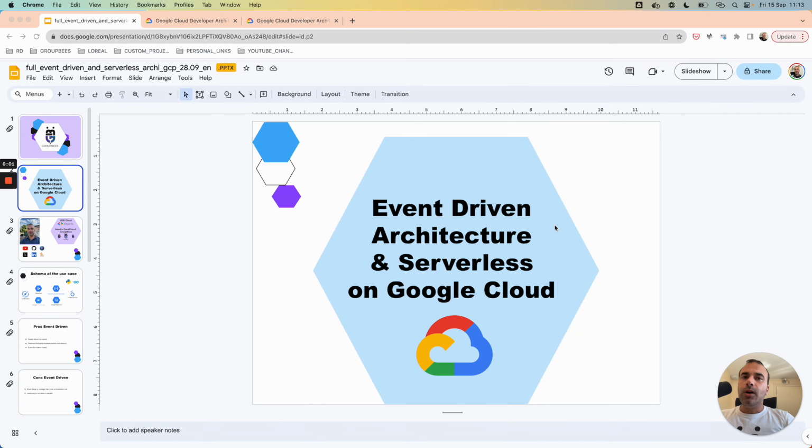Good morning, everyone. Today, I'm going to present an architecture and a use case with an event-driven architecture and serverless. All the elements will be driven by events and by serverless components, and everything will be launched in Google Cloud.